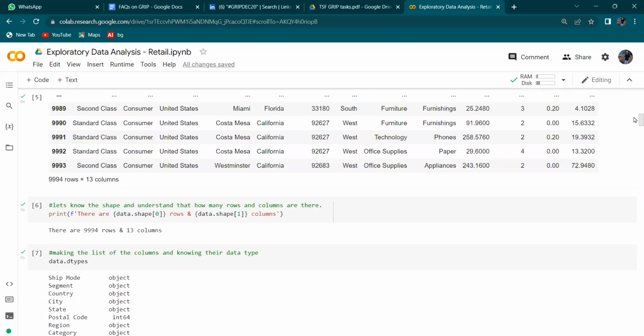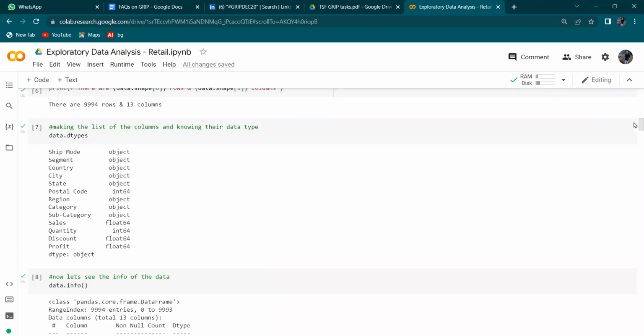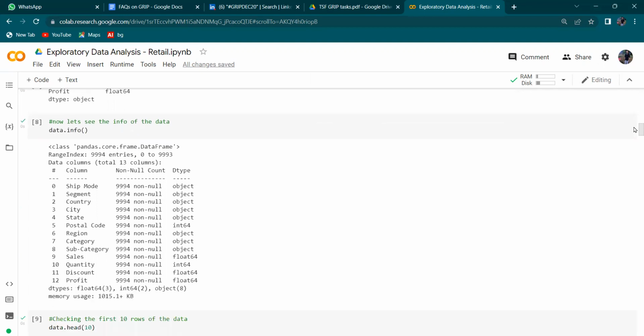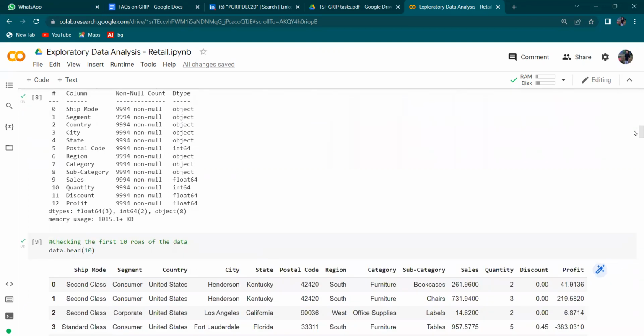Now let's check the shape to understand how many rows and columns there are. So there are a total of 9,994 rows and 13 columns. Let's see the info of the data using the info function. So we have 9,994 entries, from 0 to 9,993. There are a total of 13 columns, and it shows the non-null counts and object data types.